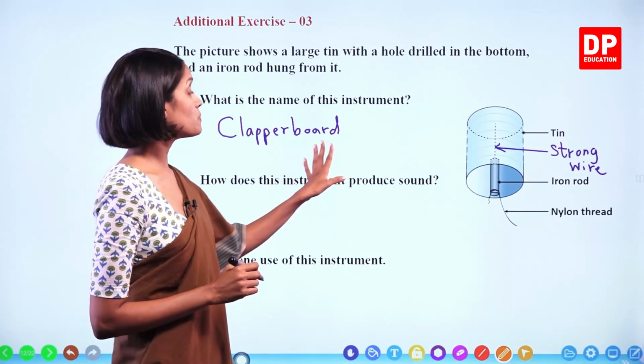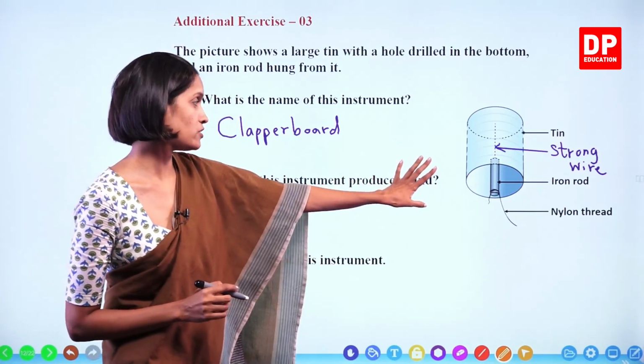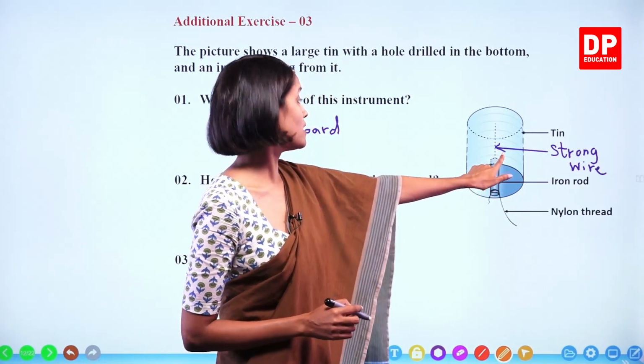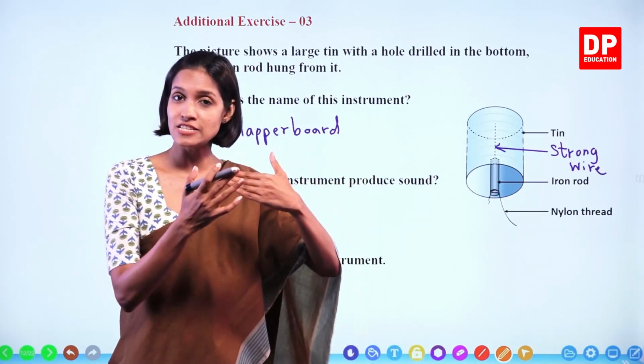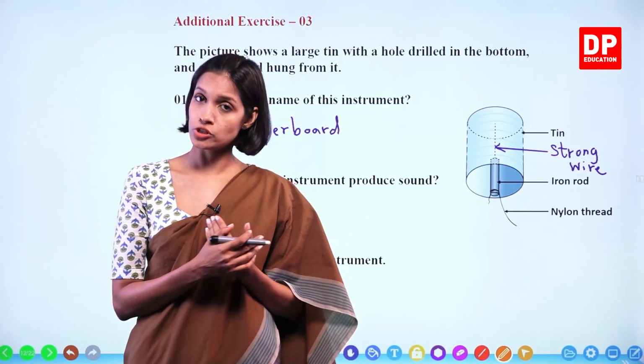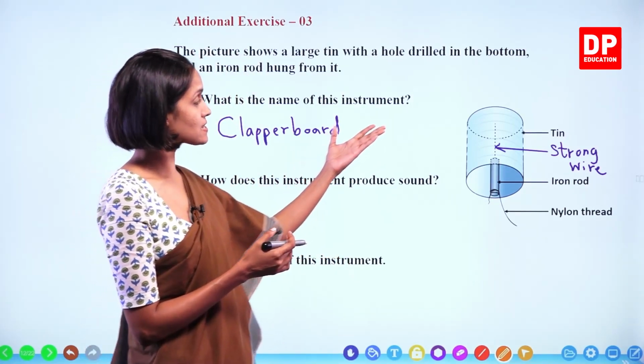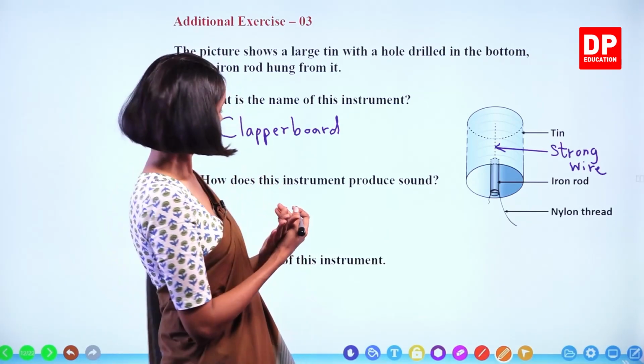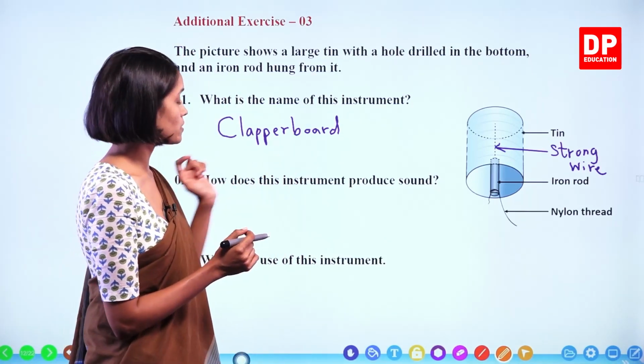How does this instrument produce sound? Now I explained to you all. When you pull this nylon thread, this iron rod and tin contact with each other and it produces sound. Okay? So basically sound is produced by vibrating metal pieces. How does this instrument produce sound?